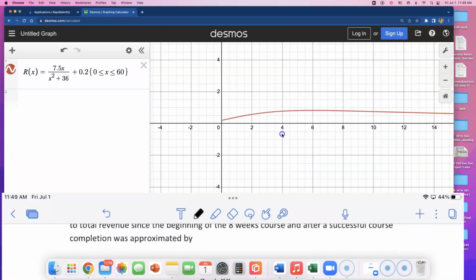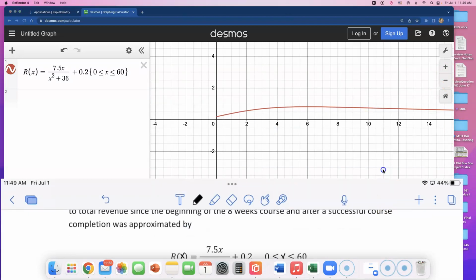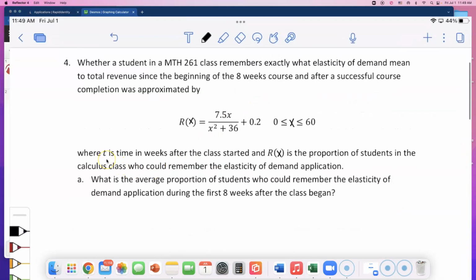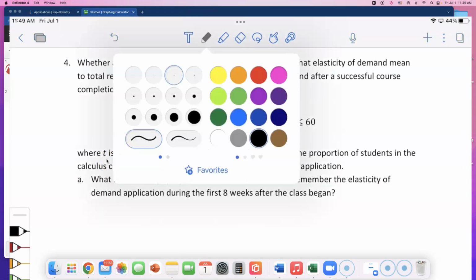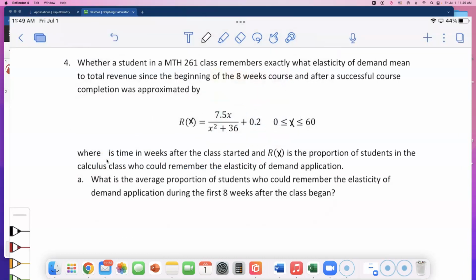So that's the graph, but, no, hold on, let me read the rest of it. Where t is in time, my variables are all messed up. I changed the letter to x. Where x is in time in weeks after the class started. So if x is 0, we're talking about before we start this class, okay? And if I say, like today, guys, is week 6, so x is 6 for today. I think it's 7 actually. But week 8 is when we finish. So when x is 8, you are done with this class.